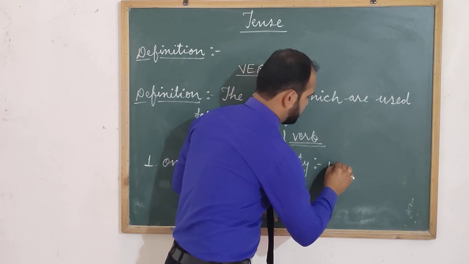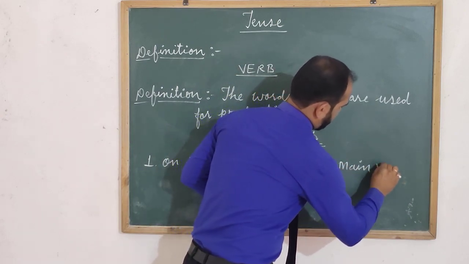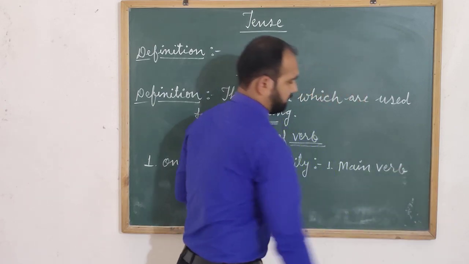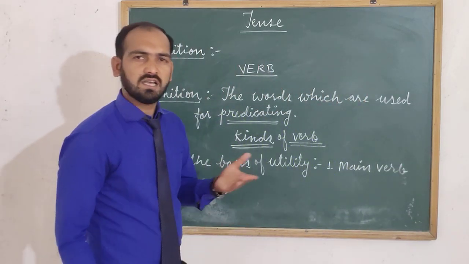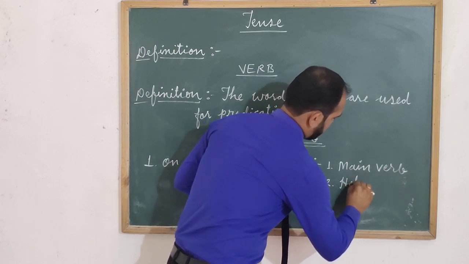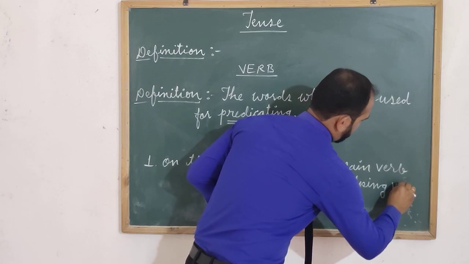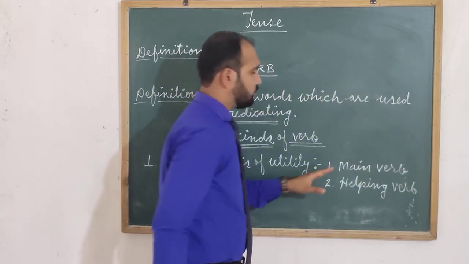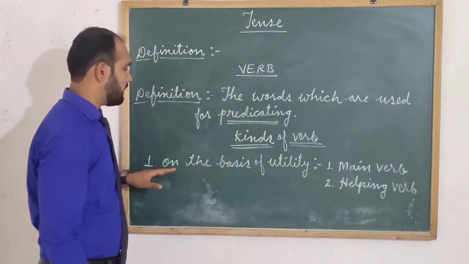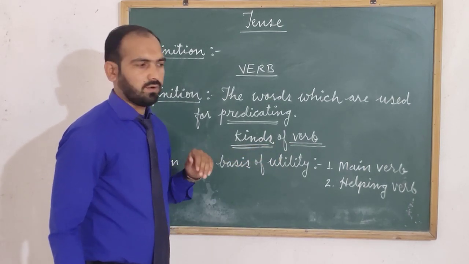First one is main verb and second one is helping verb. These are the two types of verbs on the basis of the utility. It is the first kind of verb.